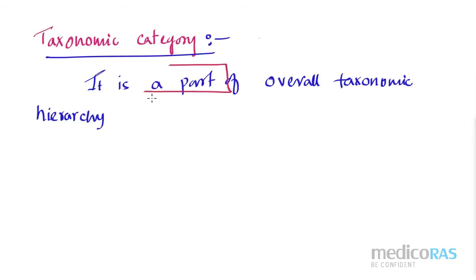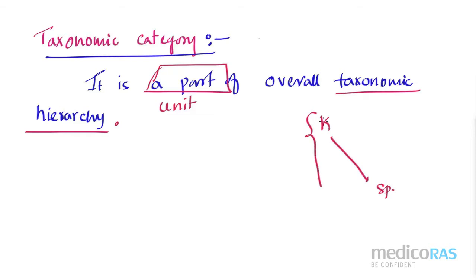It is a part of means what? It is a simple unit of the taxonomic hierarchy. We know the taxonomic hierarchy, right from the kingdom to the species. In this hierarchy, if I describe only the kingdom, then that kingdom is a part of that hierarchy. Or if I describe only the class, it is a part of that hierarchy. So whatever you are discussing, kingdom, class, order, genus, species, family, only one is considered as a taxonomic category. I hope you understood, right?